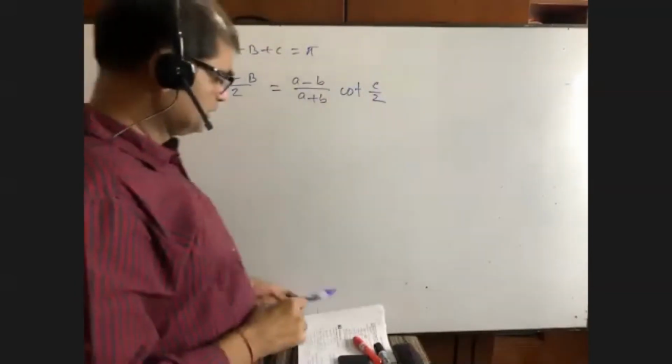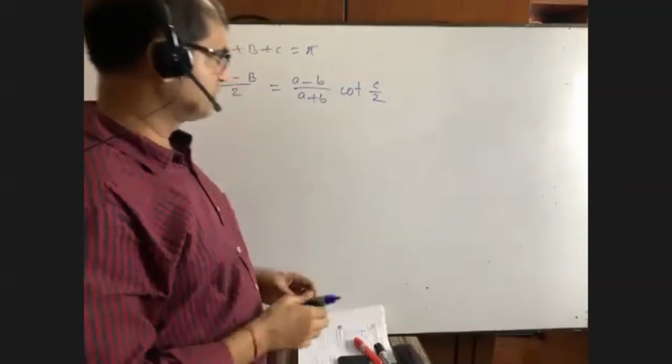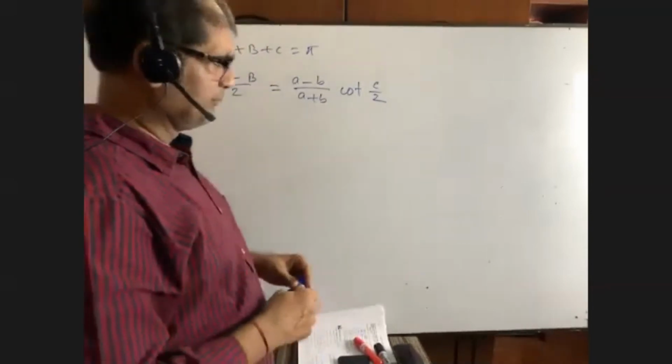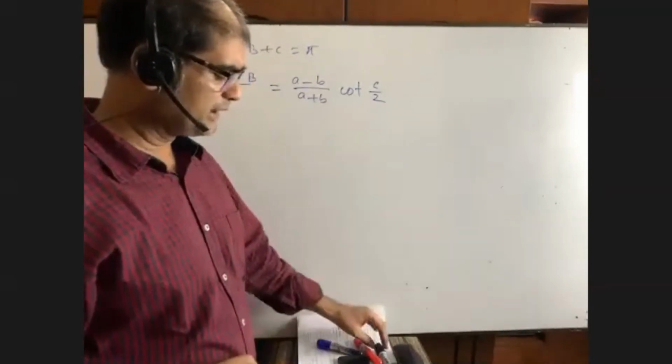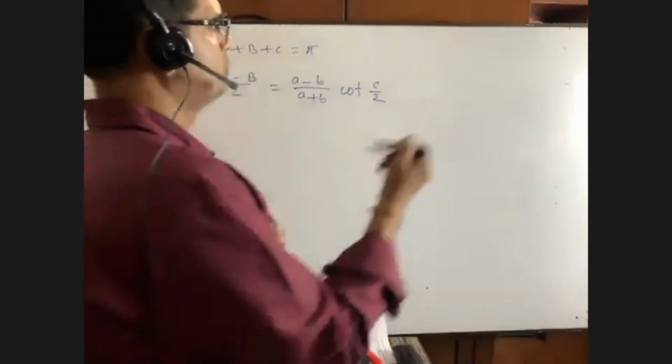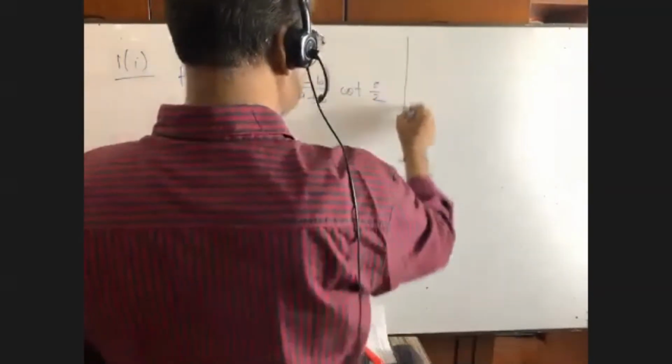Before going to this math, what will you do at first? The same thing for every math. So I am going to do the same here at first.